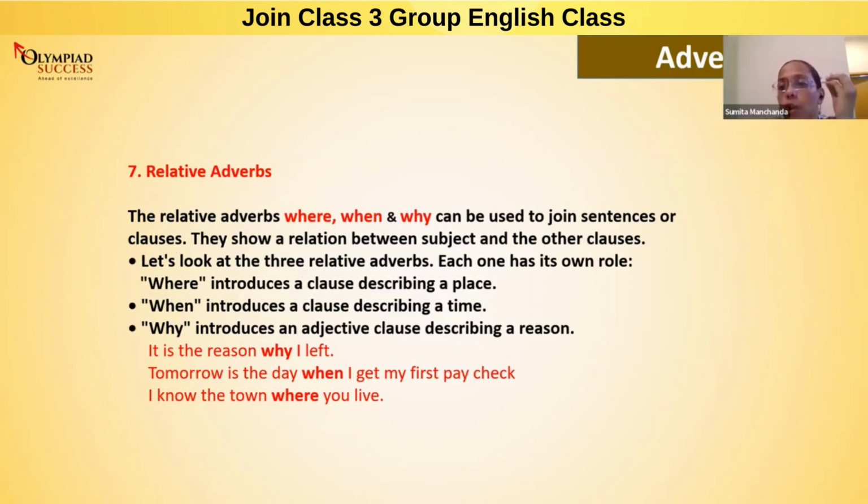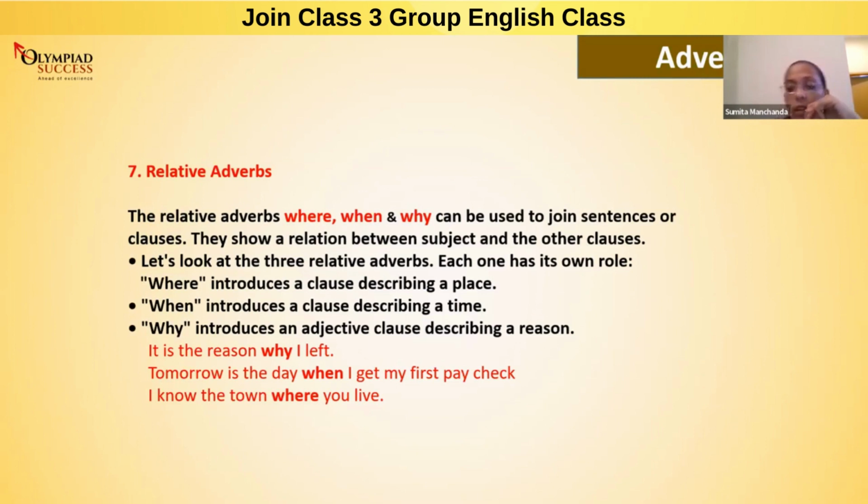These words can only be used in the middle of the sentence. You will not be using these words in the beginning of the sentence. If the teacher asks you to give one example of a relative adverb, you will not use why, when, where in the beginning of the sentence. You will use it in the middle of the sentence. You always use something in the middle to join two things.